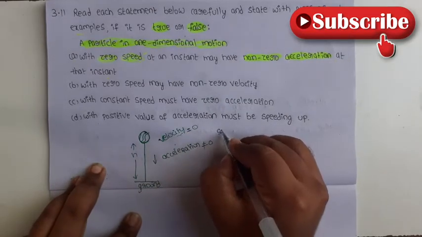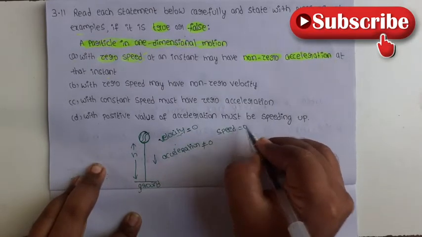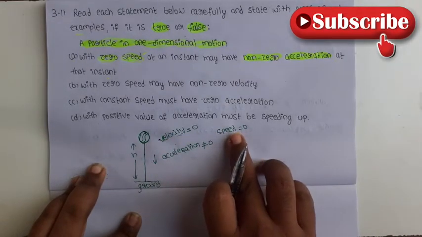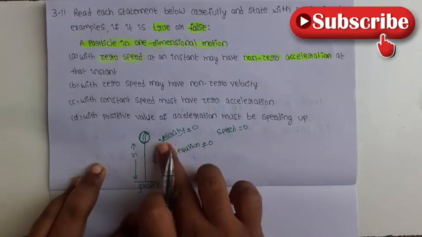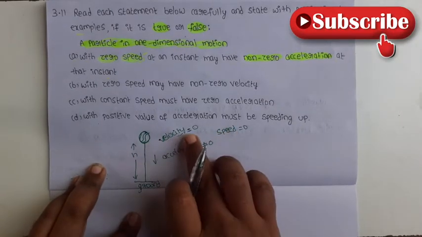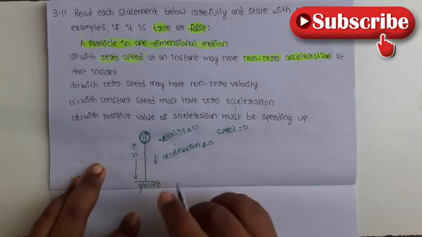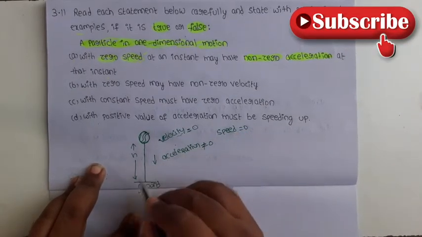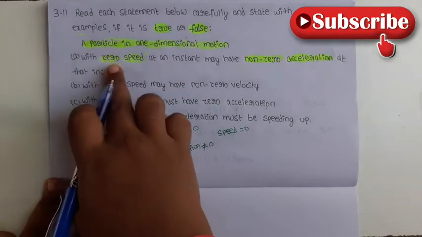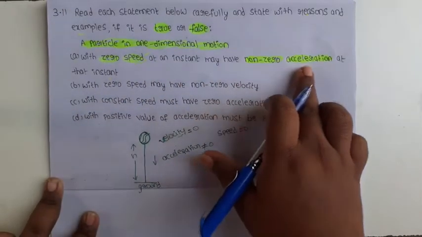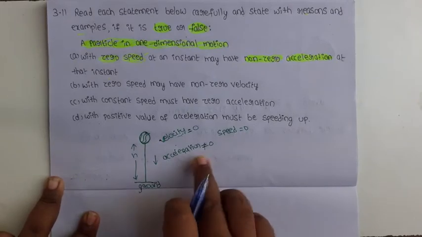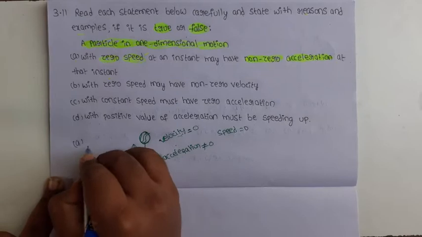If the velocity is 0, then speed is also 0, or not? What is the difference between speed and velocity? Speed has only magnitude, it has no direction. But velocity has magnitude as well as direction. That is the only difference. So velocity is 0, speed is also 0, but acceleration is not equal to 0. So the first statement, zero speed may have non-zero acceleration: here speed is 0, but acceleration is not 0. So the first statement is true.